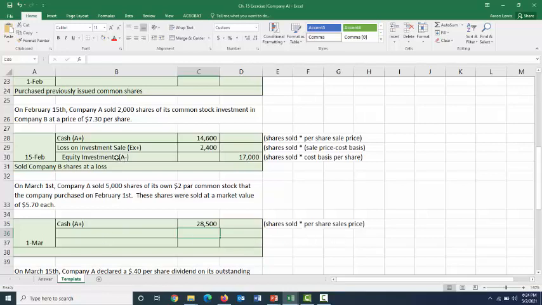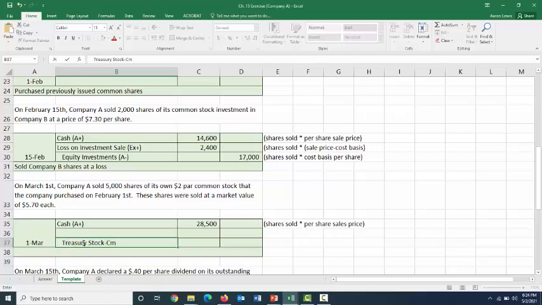Just like we did up here with equity investments, we need to take these treasury shares off our books at their basis, at the price that we originally paid for them. So I'm going to skip down to the bottom line one more time, and I'm going to remove those treasury shares from our books by crediting treasury stock common, $2 par. And that is a contra equity account, in this case, going down. So we're going to find this amount that we need to take off our books by taking the number of shares sold and multiplying it by our cost basis per share.